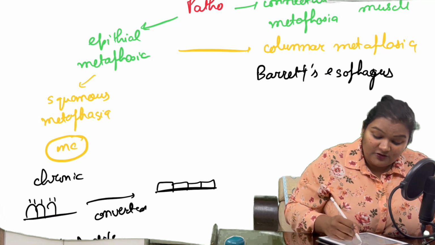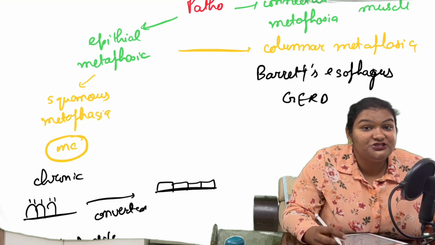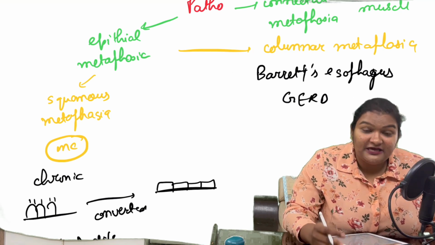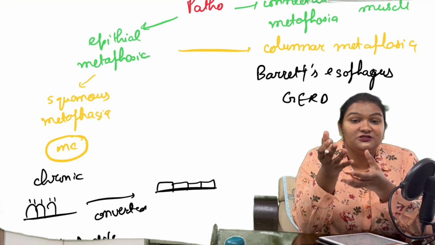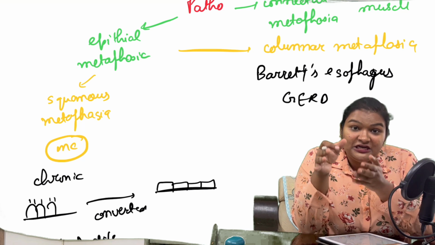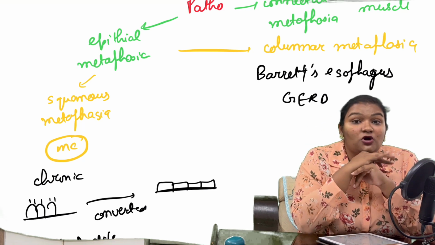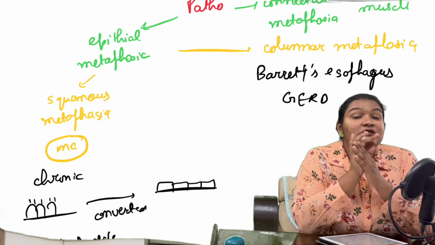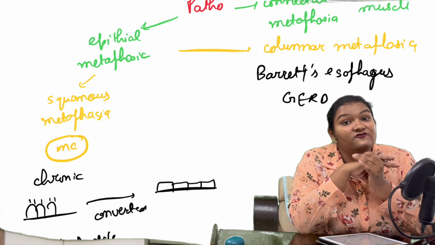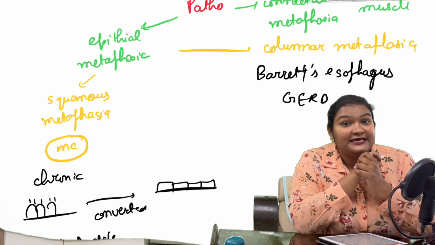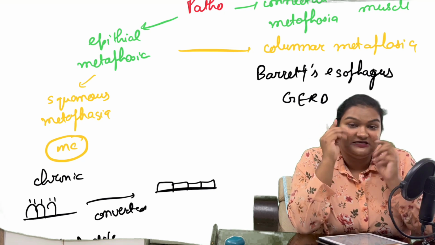Right, and this is because of GERD. What do you understand by GERD? What is the long form for GERD? Right, it is gastroesophageal reflux disease. What happens is the acid in the stomach will regurgitate or go upwards in the esophagus where it should not normally be present. So what is the lining of the esophagus? Yes, we have stratified squamous epithelium. And what is the lining of the stomach below the esophagus? Yes, it is columnar with goblet cells. Keep this in mind.